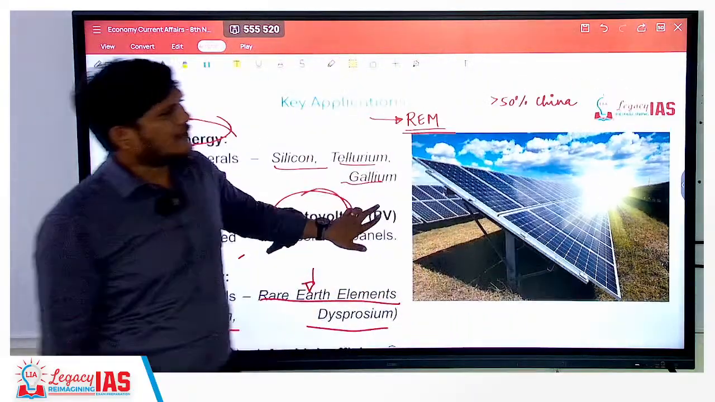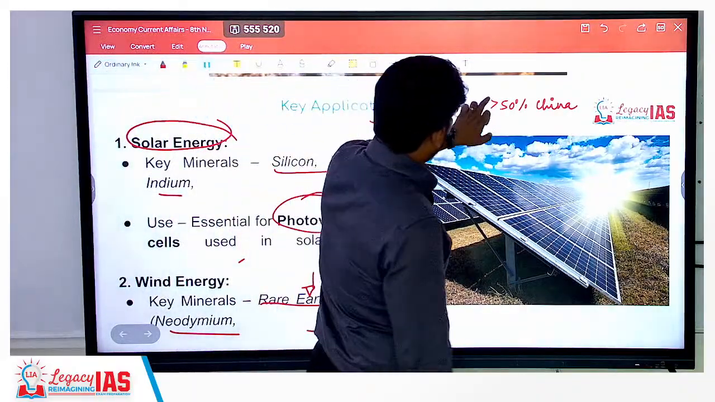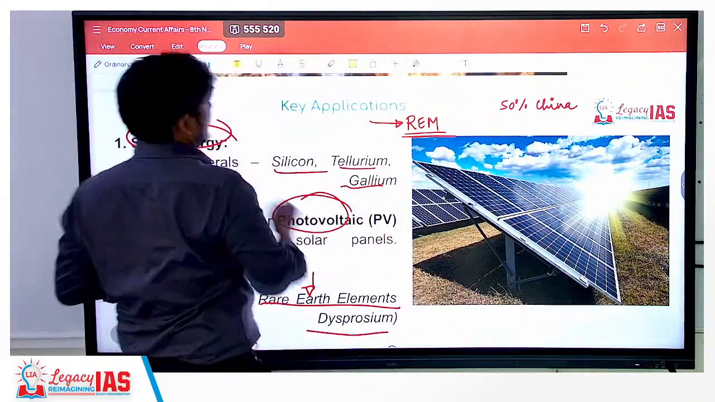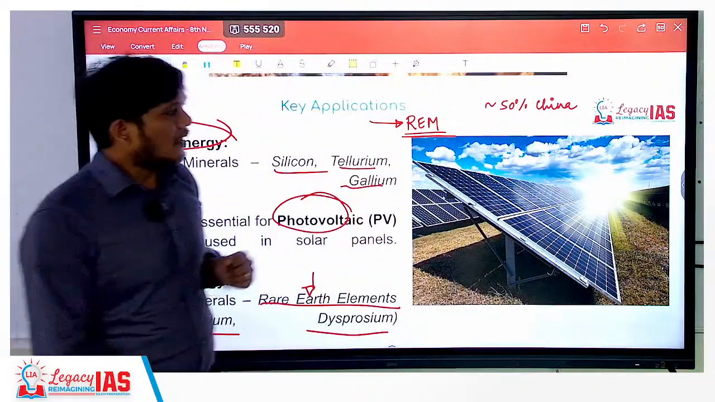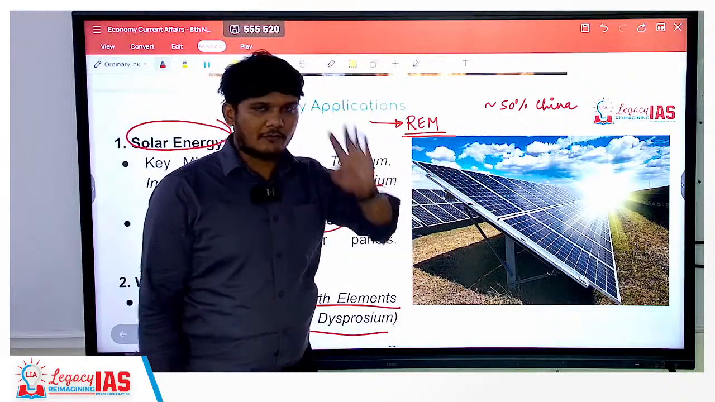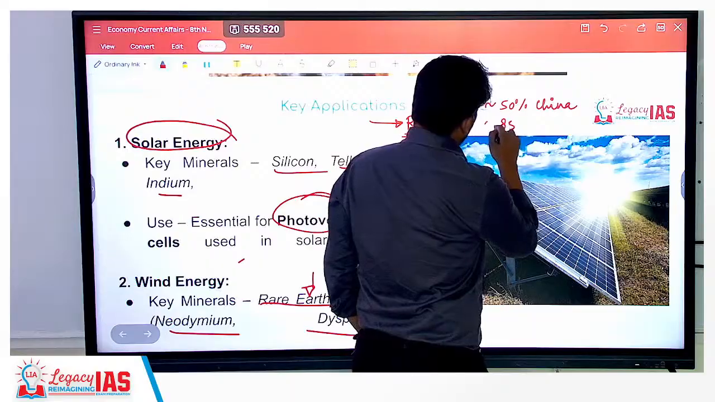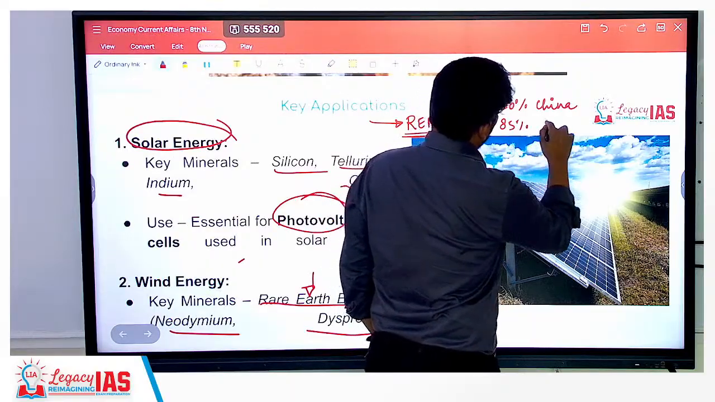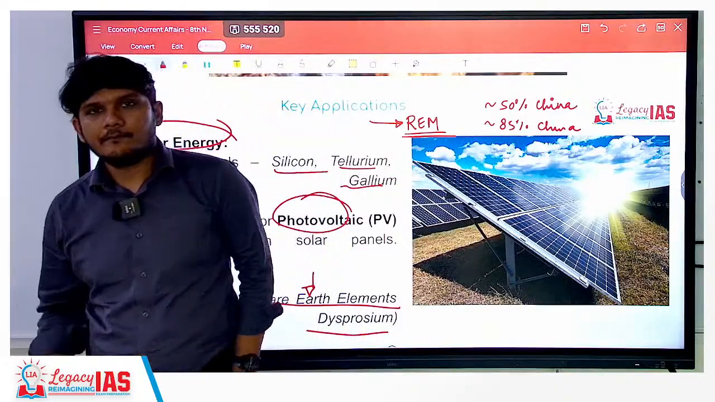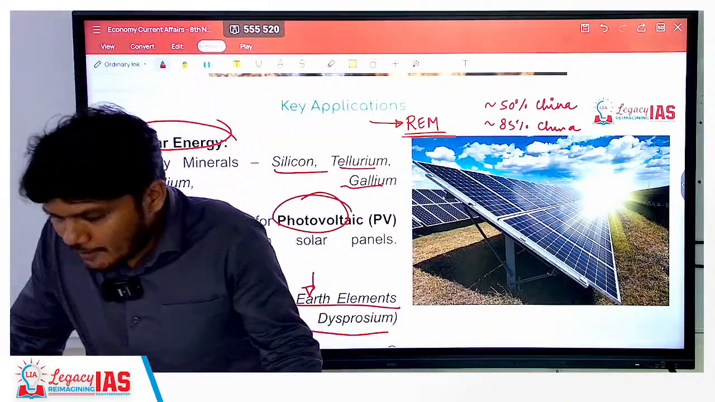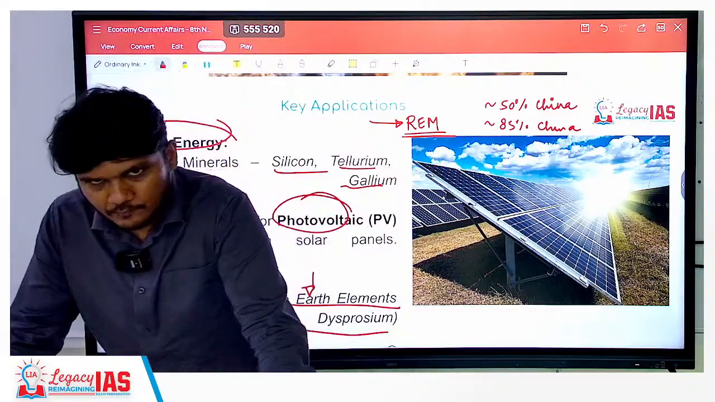More than 50% reserve, about 50% reserve. Better way to say that would be about 50%. Approximately 50% reserve is with China, fair enough. But still remaining 50% is there in the rest of the world. But very interestingly, about 85% of the yearly production is happening from China, right? China is producing about 85% of the rare earth mineral every single year, right?